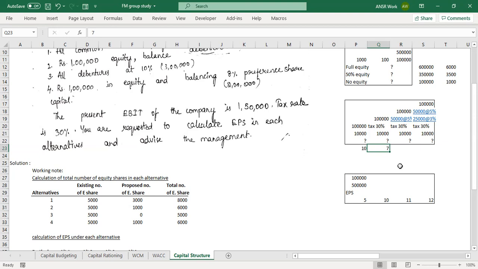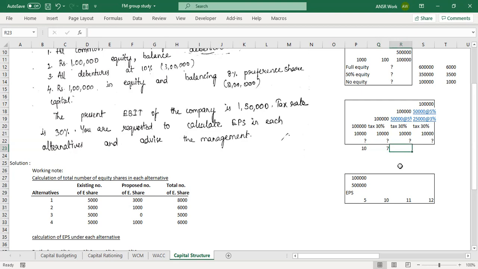My bad. And the rate of interest will also be required? No, no interest as of now. Just the tax rate I have given, 30%. That's all. 70,000 after tax, so 7 rupees per share is the correct answer. Everybody got it? Any doubts until now? Because this is going to be complicated in the next 2 examples. Okay, I'll take that as a no.